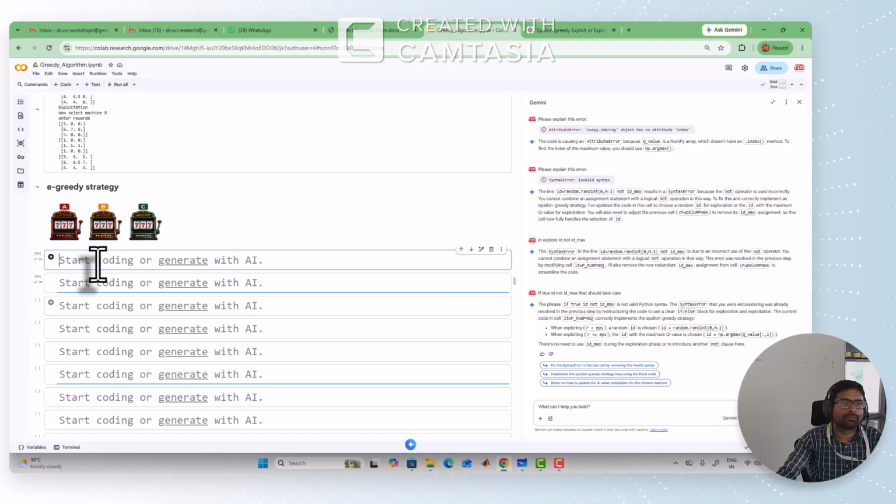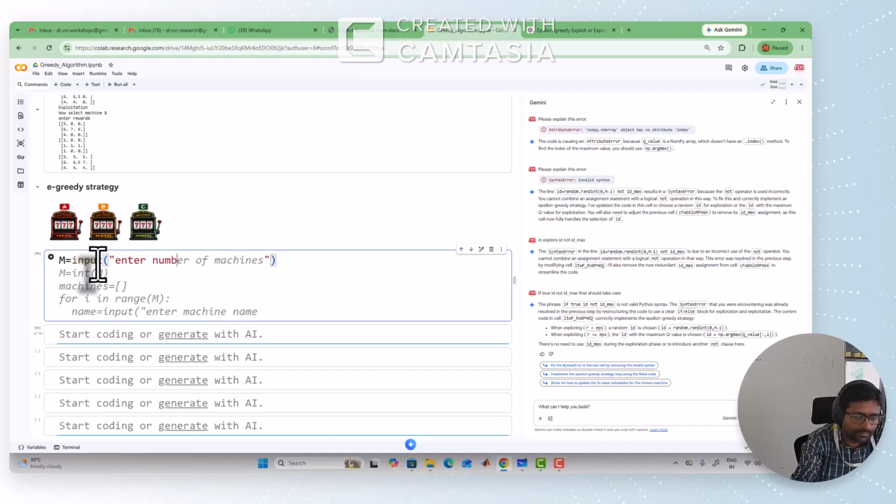First thing I want to do is feed the initial information, like how many missions there are and what the name of every mission is. Let's take m equal to input, enter the number of missions. Because it is a number, we have to do the typecasting, and create an empty missions list.